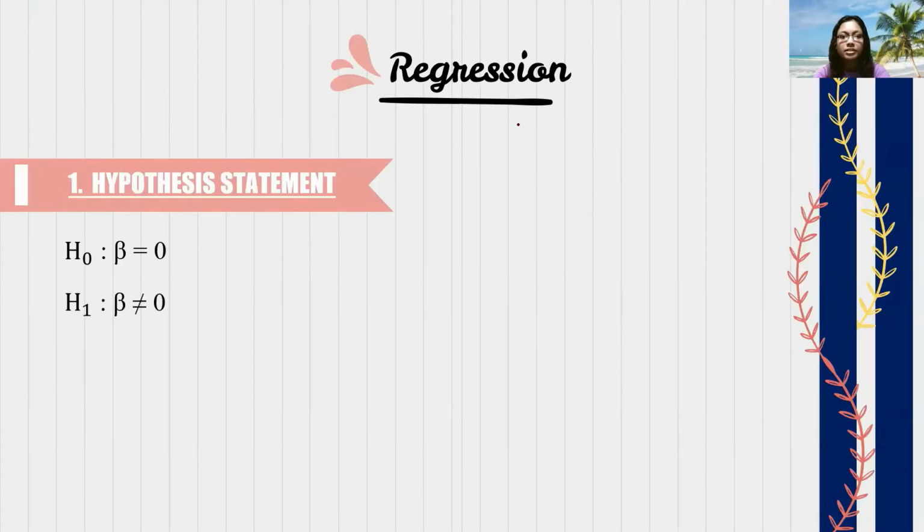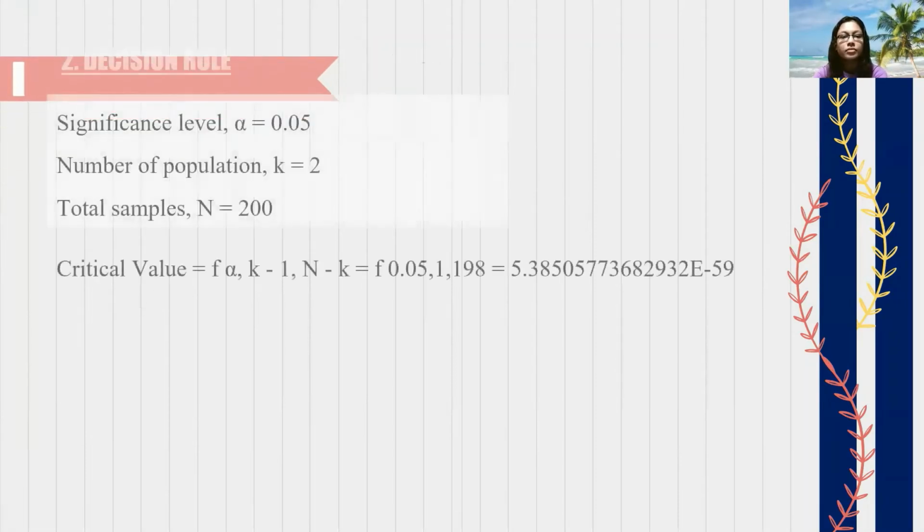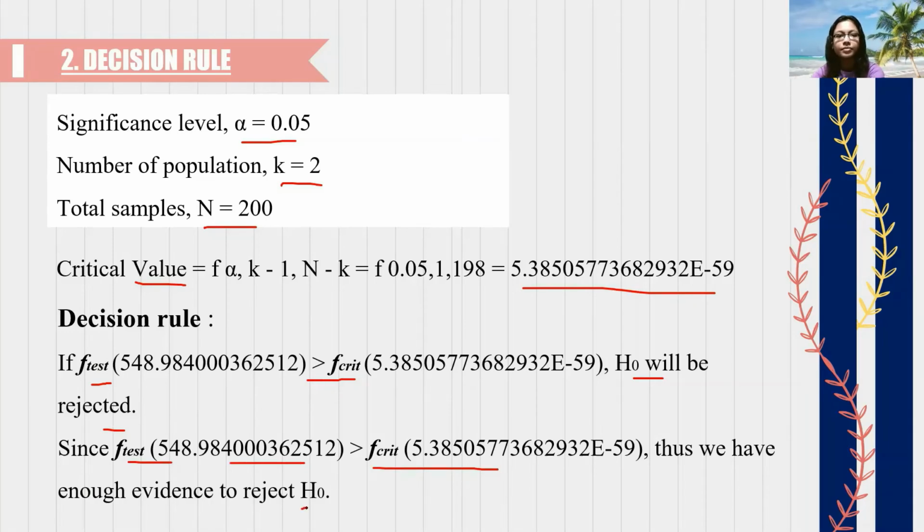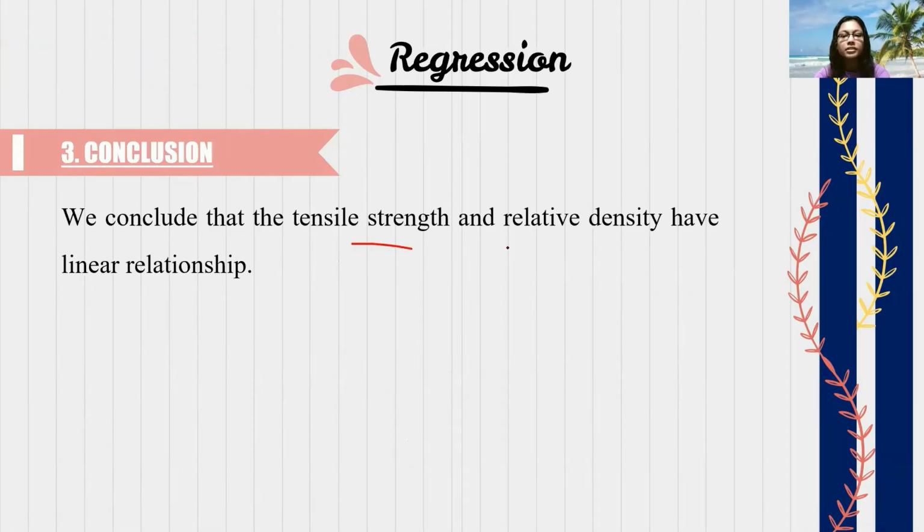We move on to regression testing. So first, we need to state the hypothesis statement. For null hypothesis, beta equal to 0. For alternative hypothesis, beta unequal to 0. Next, alpha is equal to 0.05, k equal to 2, n equal to 200. The critical value we got from the Excel output. So for decision rule, if F test is more than F critical value, H0 will be rejected. Since F test is more than F critical value, we have enough evidence to reject H0. So we can conclude that tensile strength and relative density have a linear relationship.